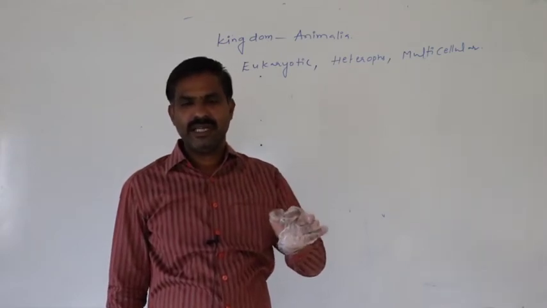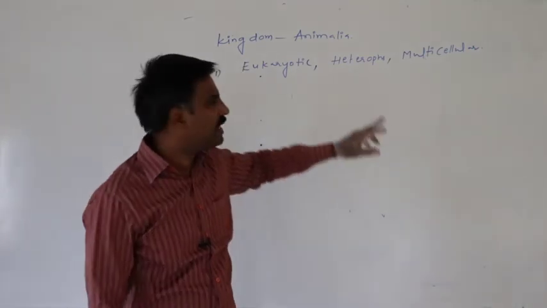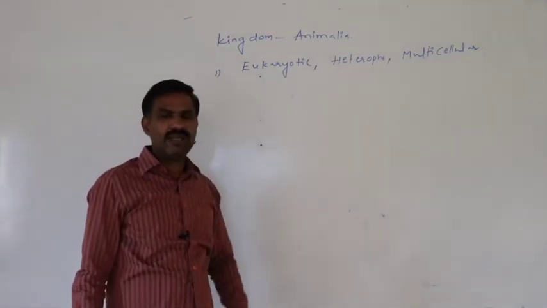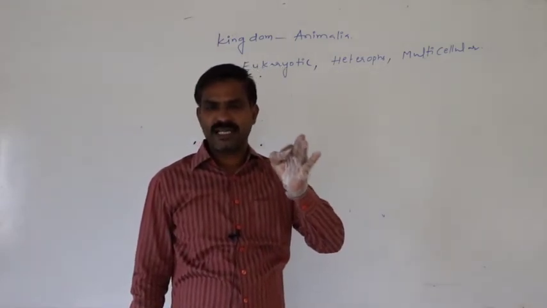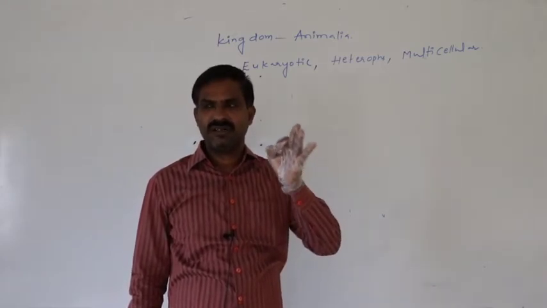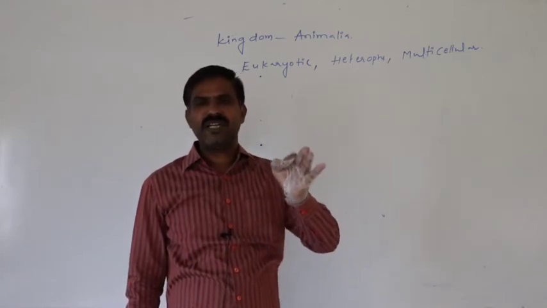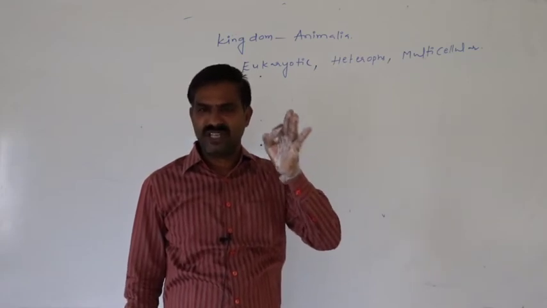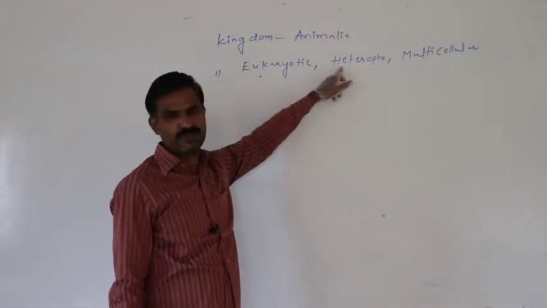So they depend upon plants or other animals for their food material. So they are said to be heterotrophs.